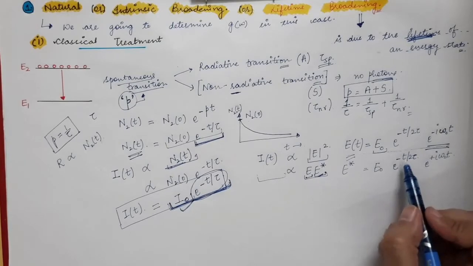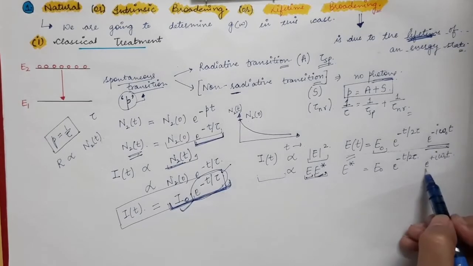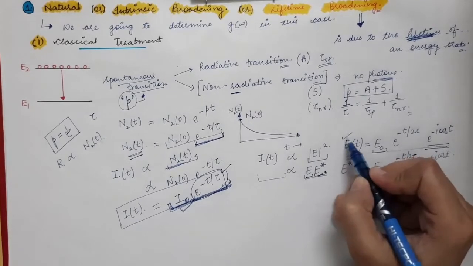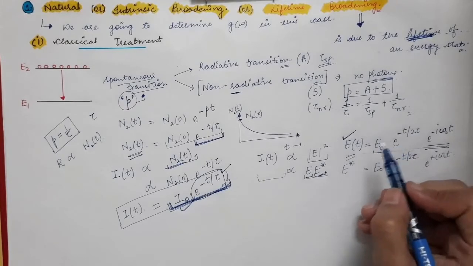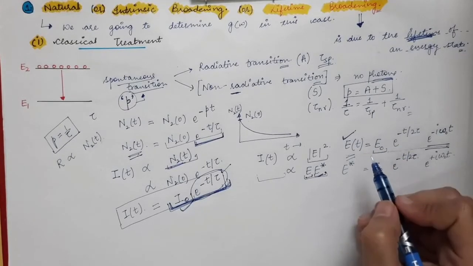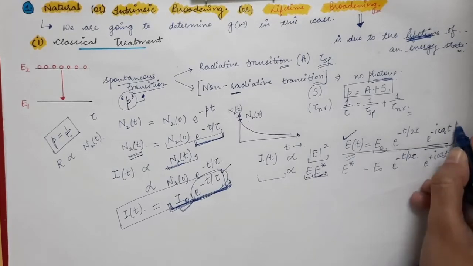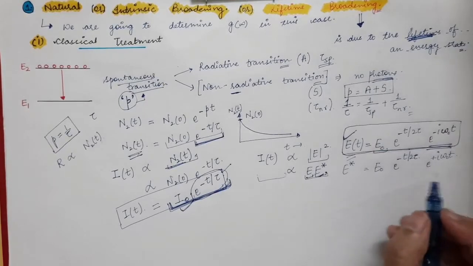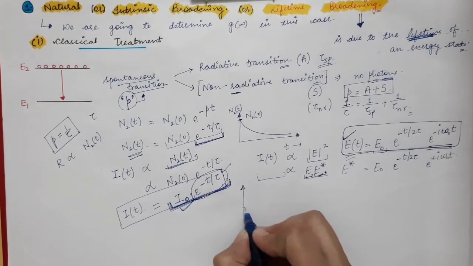That will give you e power minus t by tau. So that will give you this factor, and this factor and this one will cancel with each other. So knowing the intensity, we have guessed the formula of the expression of the electric field at any time t. So this expression of electric field, how does it look? So when we plot this expression of the electric field with time, how does this expression look like?